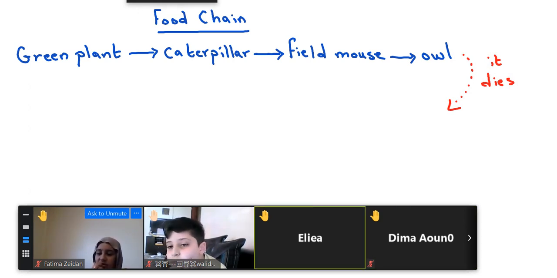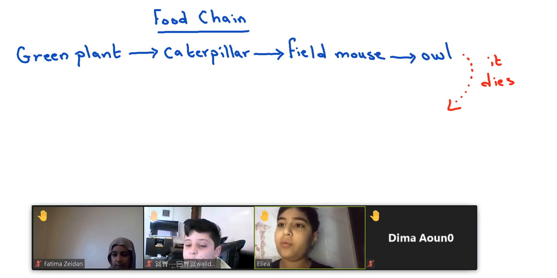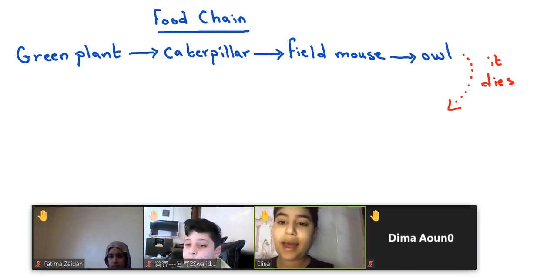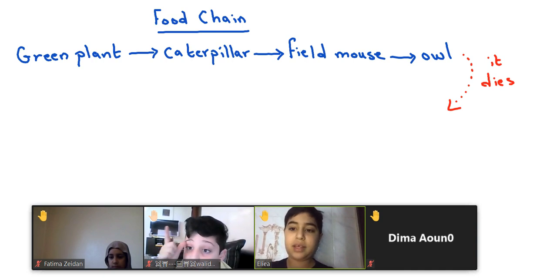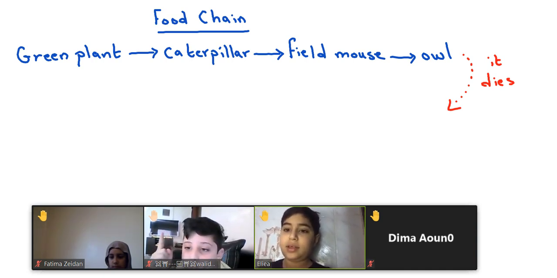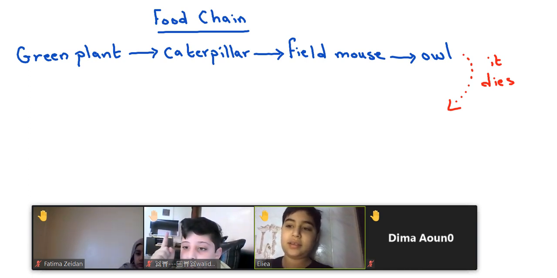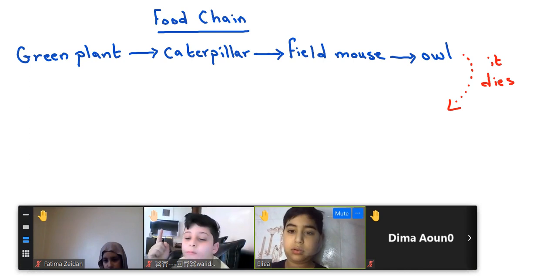When the owl died, the plant will dry its body and take from it minerals, and other animals will eat its meat. Excellent, thank you a lot.